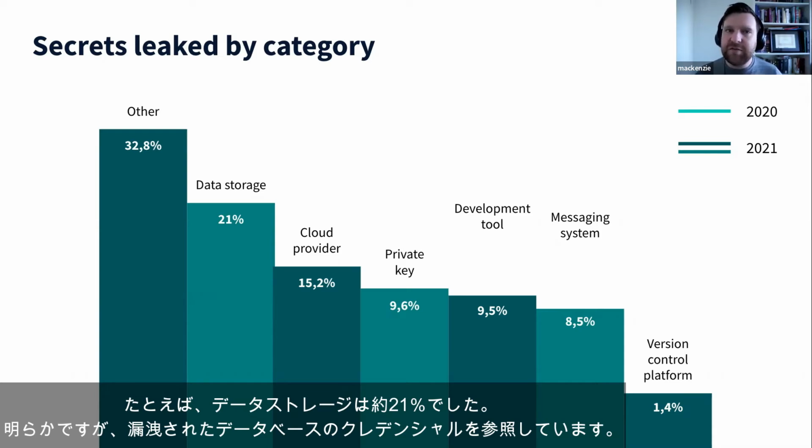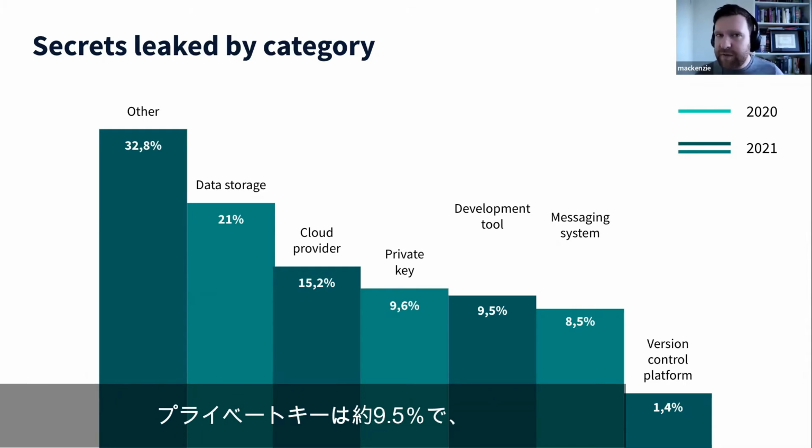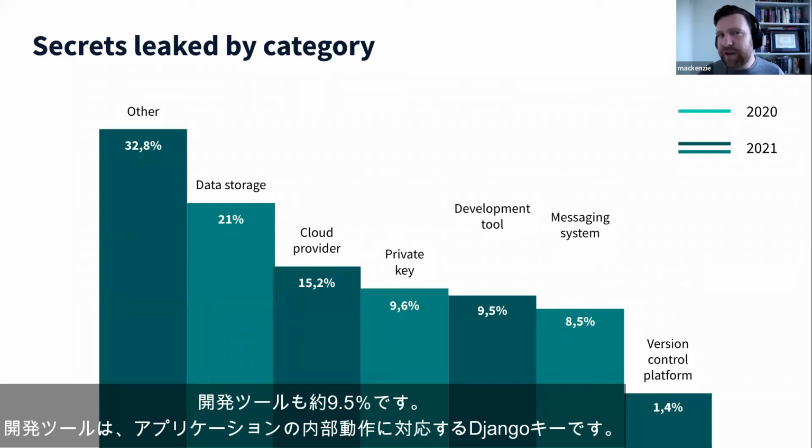So obviously, these refer to database credentials that were leaked. Cloud providers were about a 15.2% increase. So AWS, Alibaba, Azure, these types of keys. These are the highly sensitive keys. Private keys was about 9.5%. Development tools was also about 9.5%.